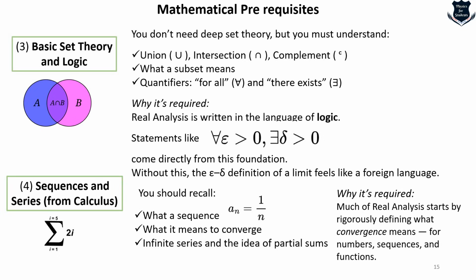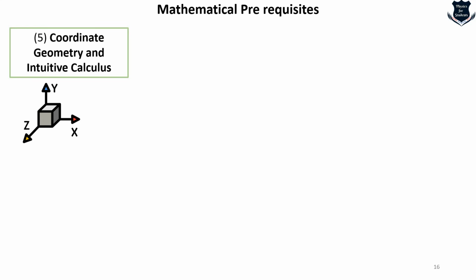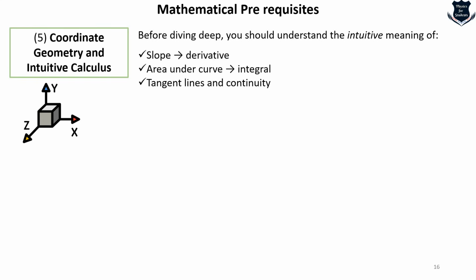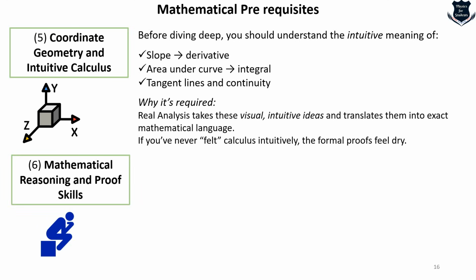Because much of real analysis starts with what we mean by convergence of numbers, sequences, and so on. And the fifth would be coordinate geometry, because that is very intuitive: slope, derivative, area under the curve.